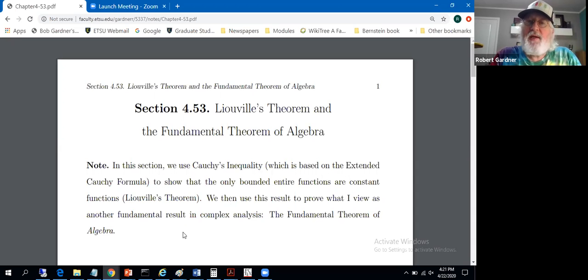All right, so from here, it's on to the maximum modulus theorem and some applications of that. I'll see you in section 54.